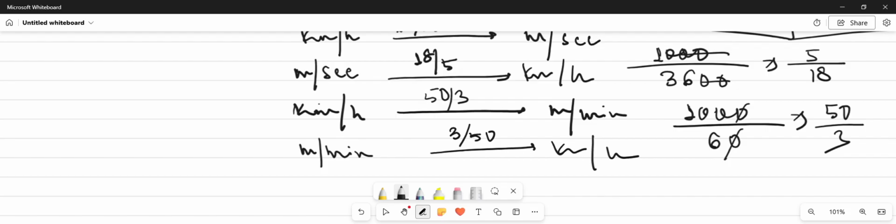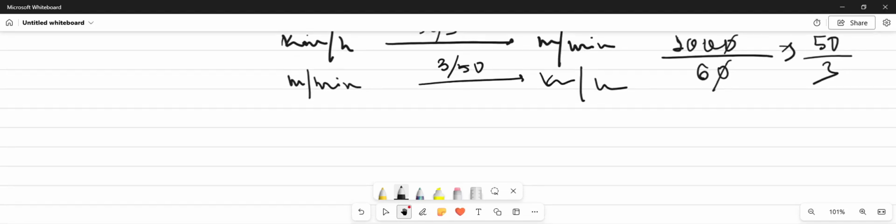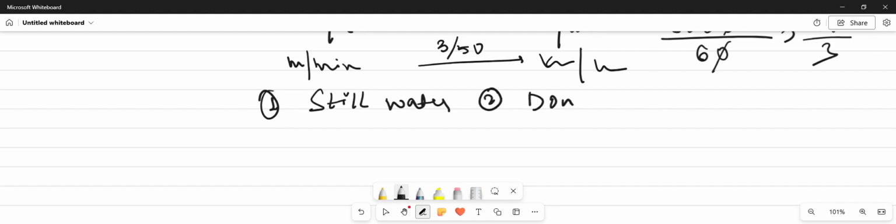Now we will move towards boat and stream and get ourselves familiar with some terminology that is frequently used in boat and stream. So the first term is still water. Second is downstream.